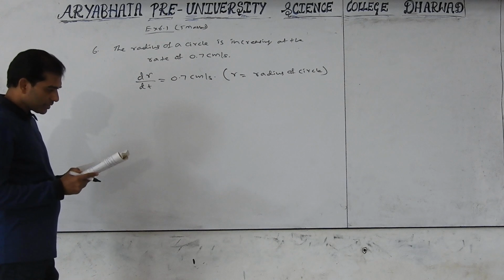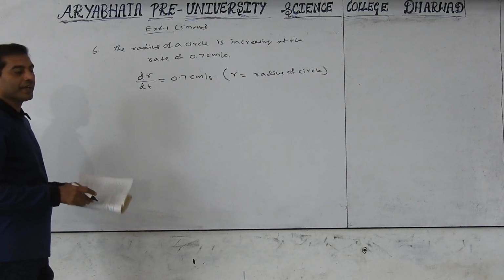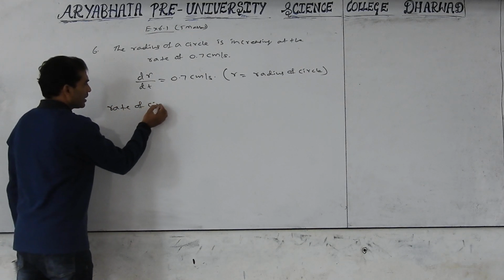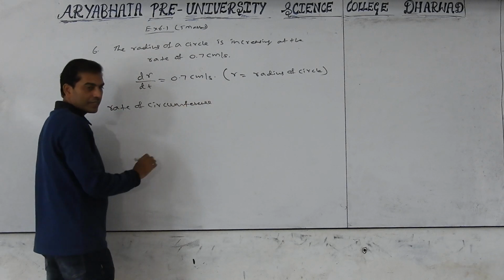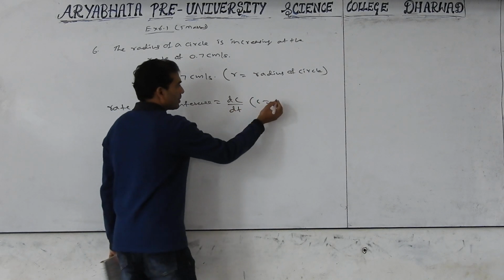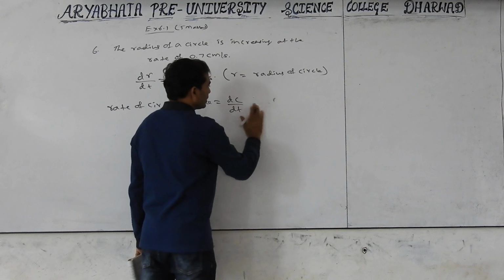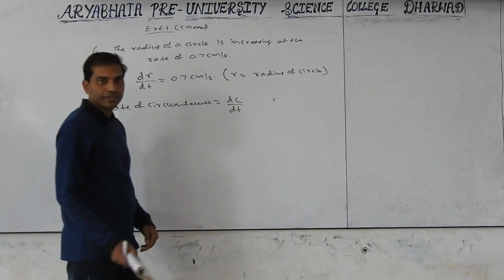This is given. What is the rate of increase of its circumference? Rate of circumference is dc by dt, where c represents the circumference of the circle. dc by dt we should find.